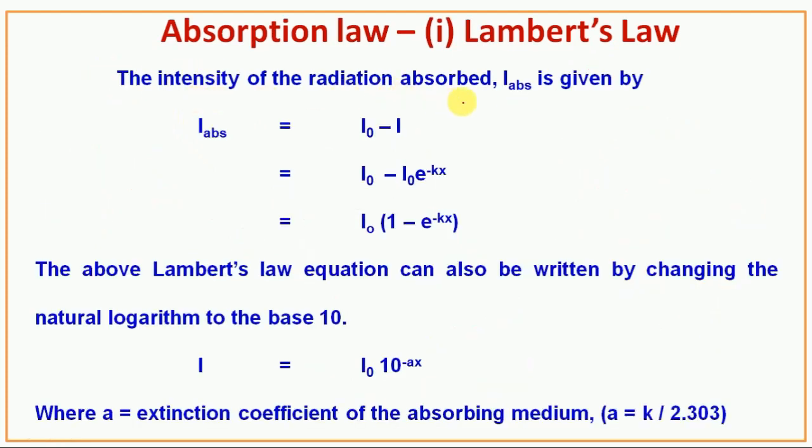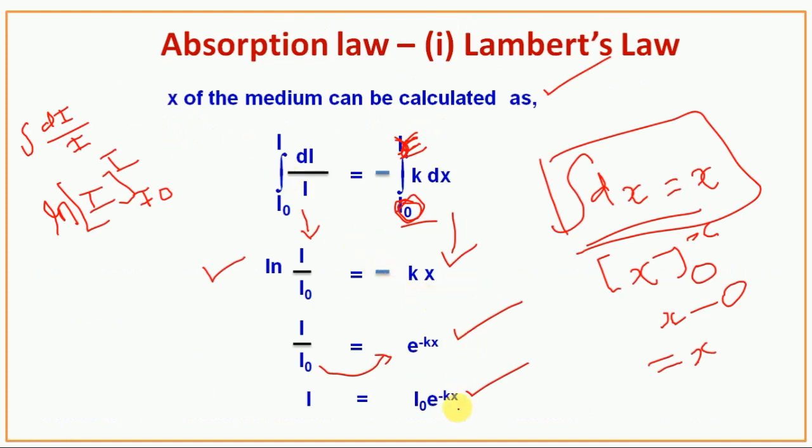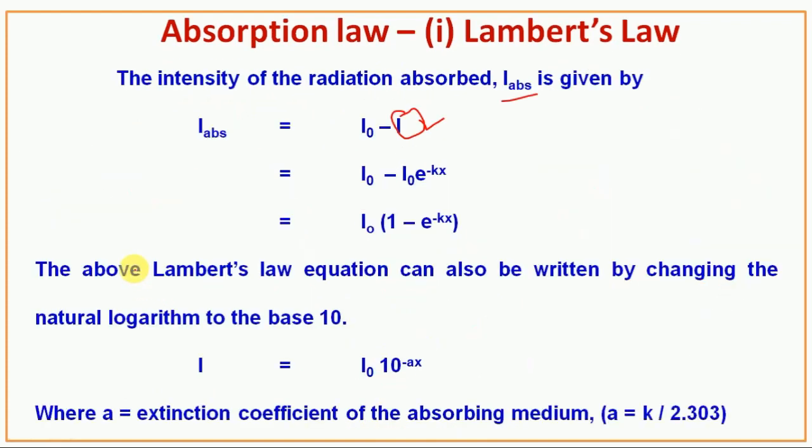Next, the intensity of the radiation absorbed, I absorbed, is given by I0 minus I. We already know what I is: I0 e^(-kx). We can substitute this here. What will we get? I0 minus I0 e^(-kx). We can take I0 outside, so I absorbed is I0 (1 - e^(-kx)).